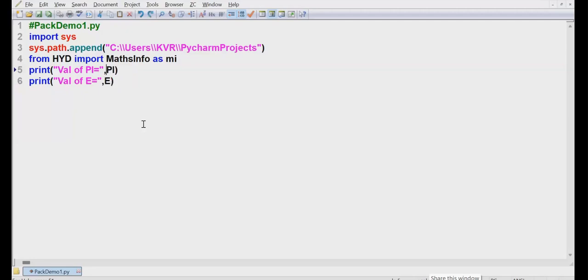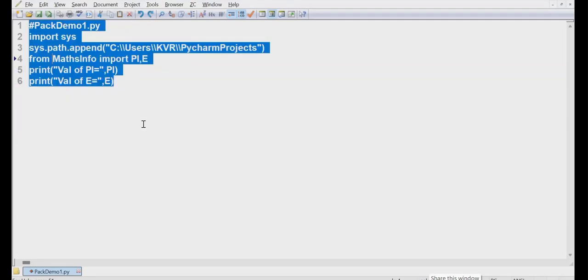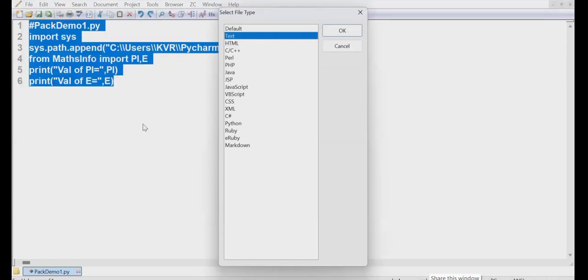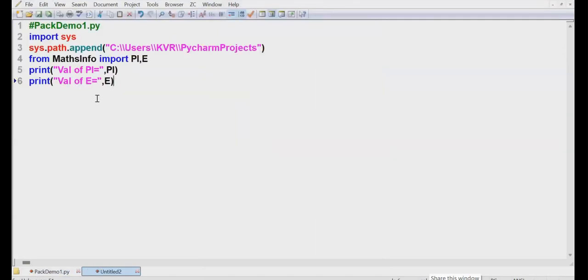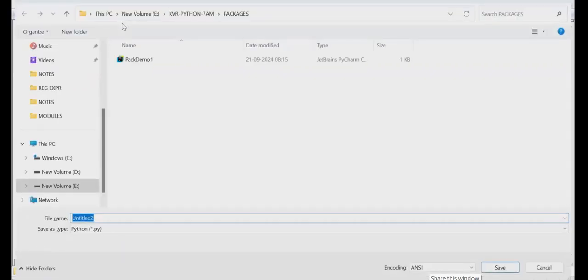So, students, first take this way. First take this way. This is called one thing. You got an answer. Next, another way. Both these things you people do. So here, I'll take up. What is this now? HYD dot what? Maths info. This is called 2.py. Before that, what should I write here? HYD, I must write it. This is one thing, you keep it. Up to PyCharm projects, HYD dot. This is called 2.py. You got an answer.